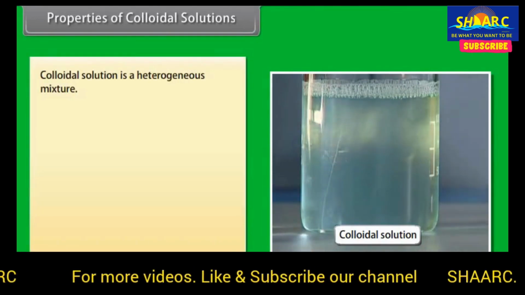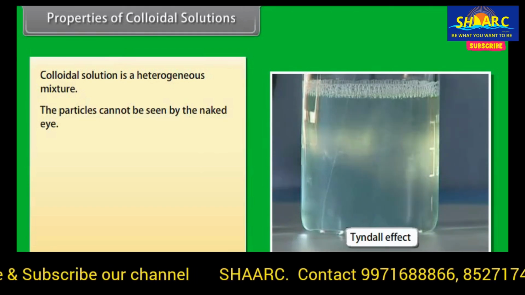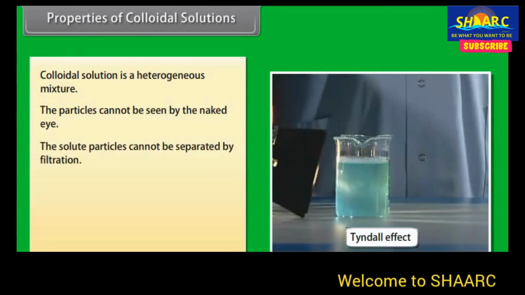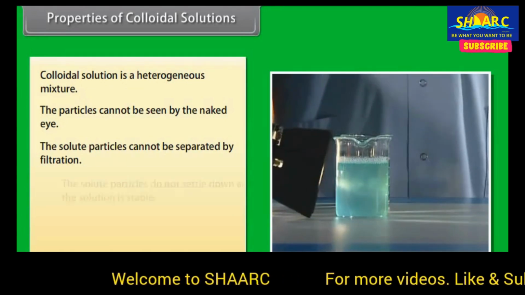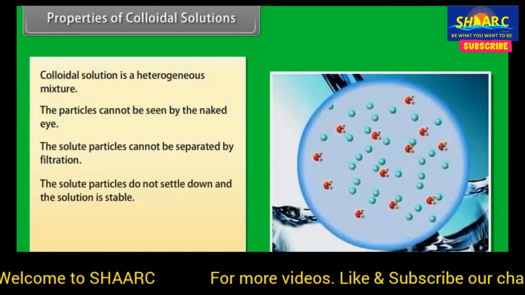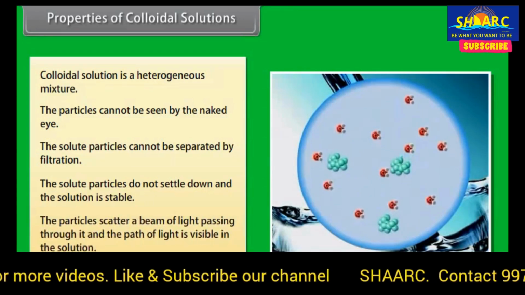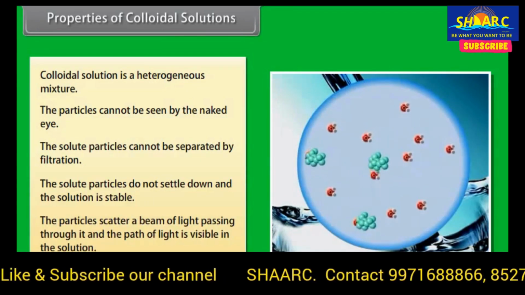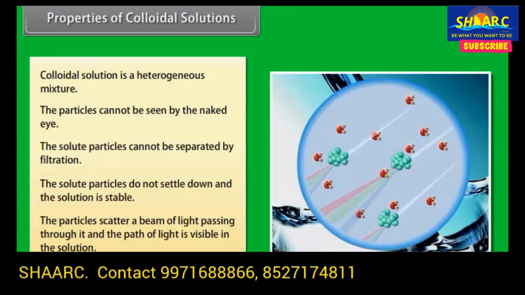Colloidal solution is a heterogeneous mixture. The particles cannot be seen by the naked eye. The solute particles cannot be separated by filtration. The solute particles do not settle down and the solution is stable. The particles scatter a beam of light passing through it, and the path of light is visible in the solution.